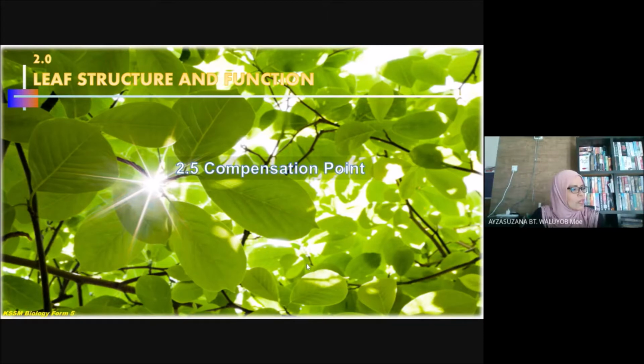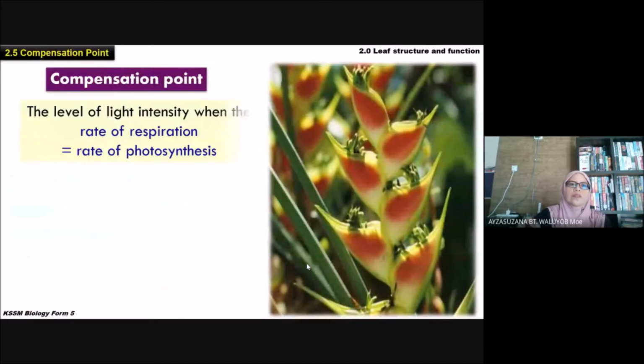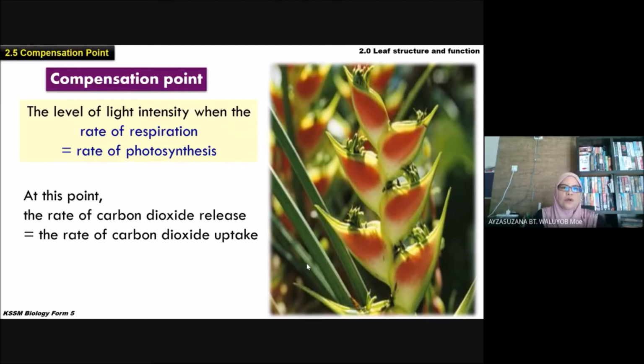Compensation point is the level of light intensity when the rate of respiration equals the rate of photosynthesis. Meaning, at this point, the rate of carbon dioxide release equals the rate of carbon dioxide uptake.